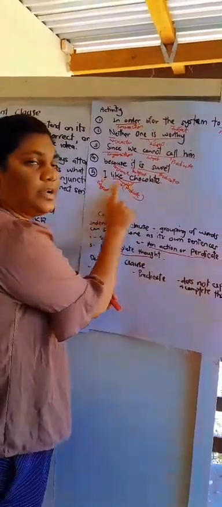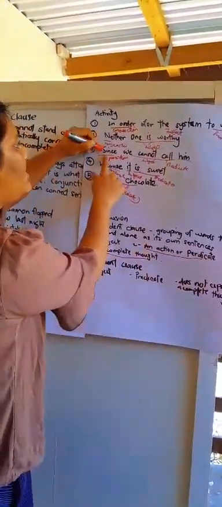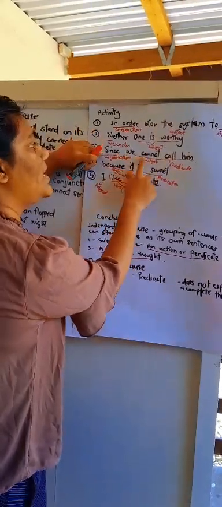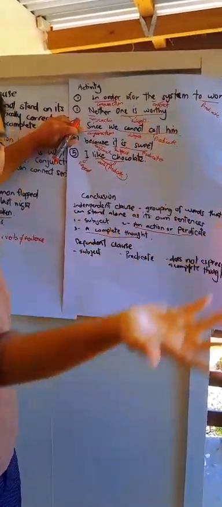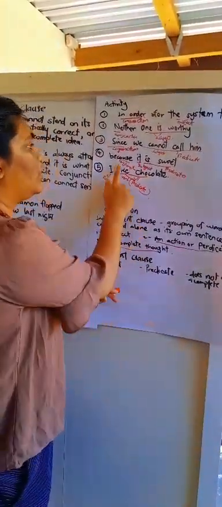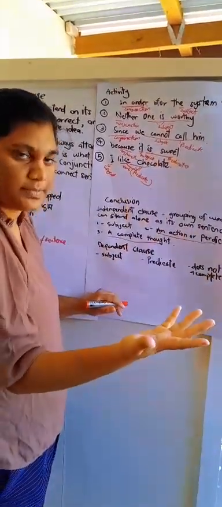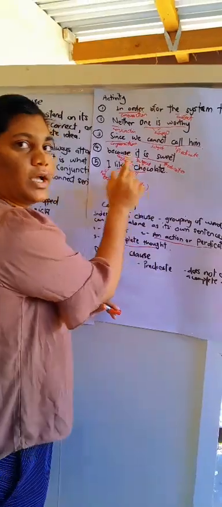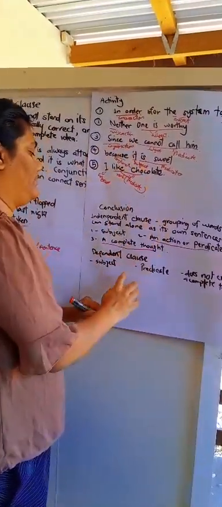This is a complete thought, while this is not: "since we cannot call him." Since what? We don't know. "Because it is sweet" is not a complete thought either. What is sweet? So it is not complete.